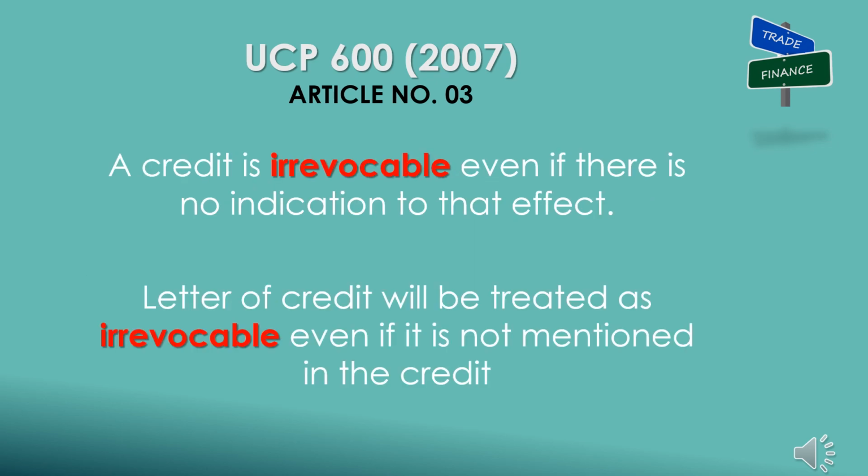Second clause is about irrevocability of credit. Clause: A credit is irrevocable, even if there is no indication to that effect. Credit will be treated as irrevocable, even if it is not mentioned in the credit.